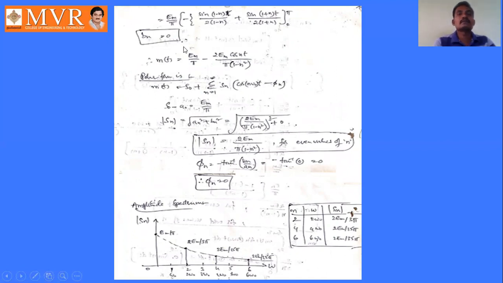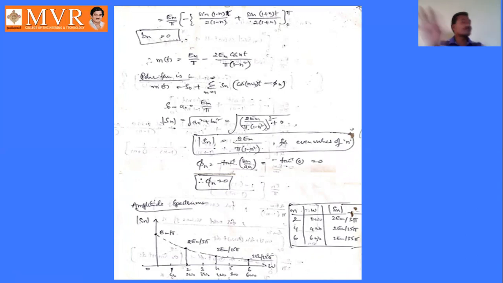So m of t becomes a naught plus sigma n equal to 1 to infinity an cos n omega naught t. Its polar form is like this. So S naught is Em by pi and Sn is square root of 2Em by pi into 1 minus n square, whole square. Since bn is 0, phi n becomes minus tan inverse 0 by an.